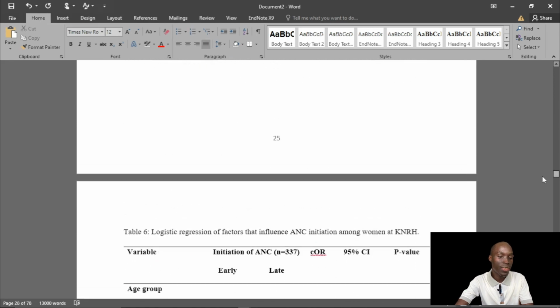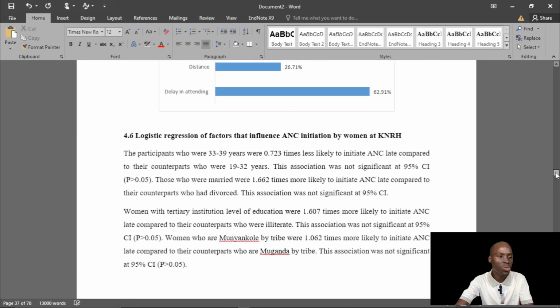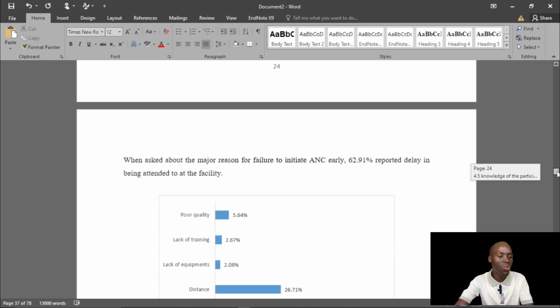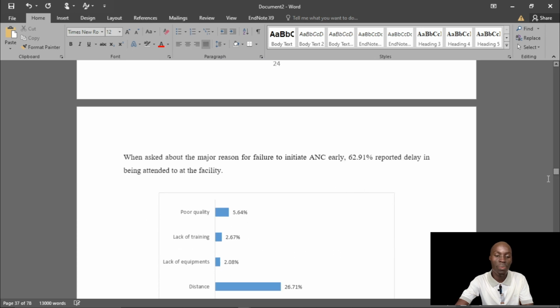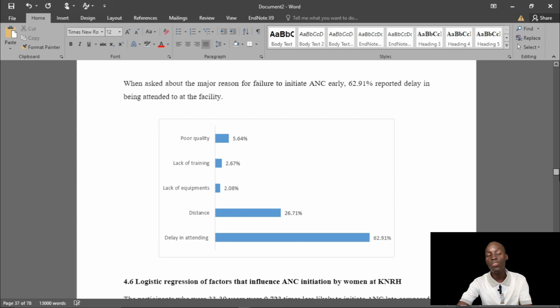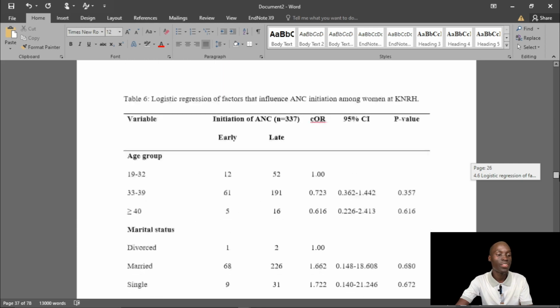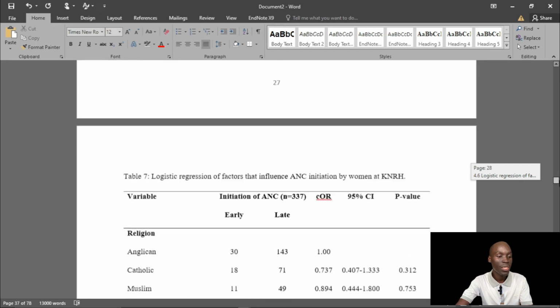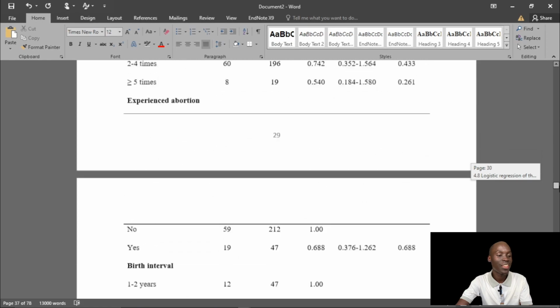Table headings are on top for the tables, then below for the figures. This one has no figure title. This is bad. You have to put titles for the figures. Depending on your institution, but most figure titles are below the figure, then table titles are on top of the tables. And it should be automated.